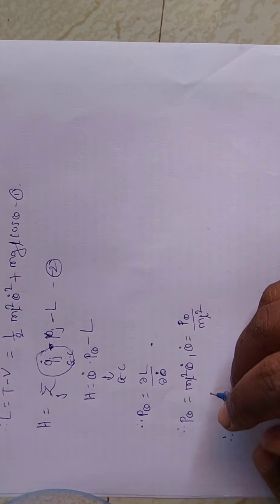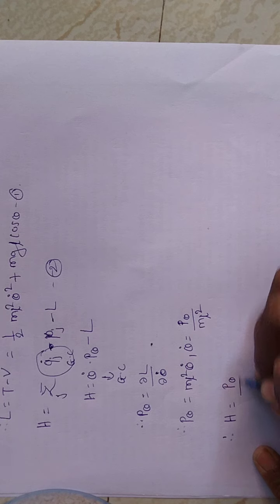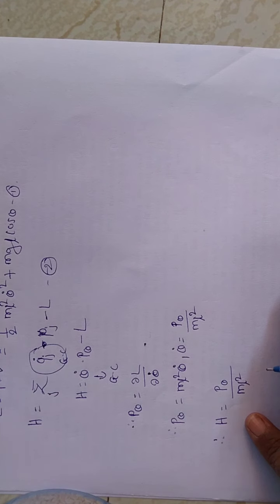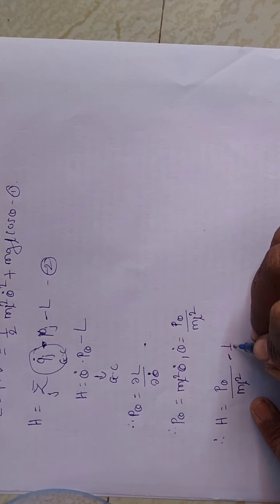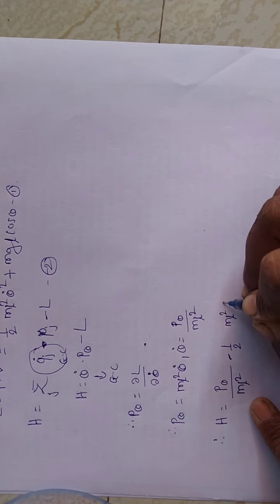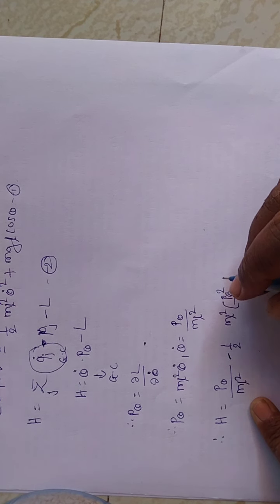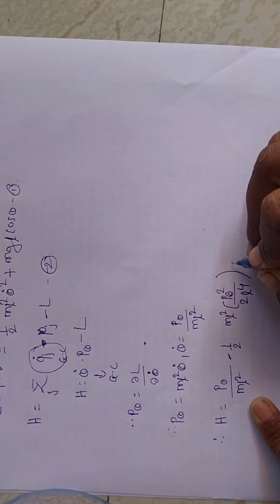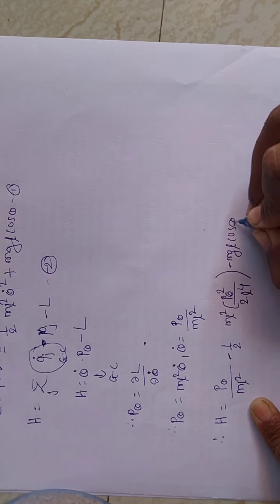H is equal to p theta into p theta divided by ml square minus 1 half ml square into bracket p theta square divided by ml square whole square minus mgl cos theta.